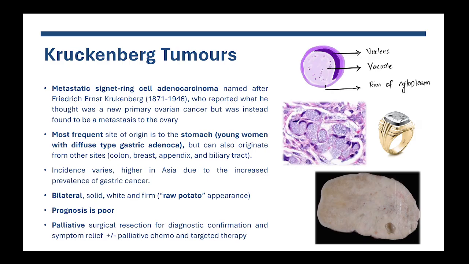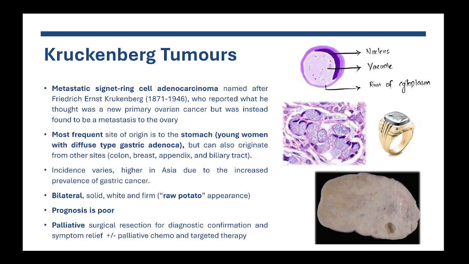And then you need to know about Krukenberg tumors. Okay, what's a Krukenberg tumor? Basically, it's a metastatic signet ring cell adenocarcinoma, and I will explain what this means. It's a tumor that was named after Dr. Krukenberg, who reported the first cases. But when he reported them, he thought this was a new type of primary ovarian cancer. Eventually we realized that all Krukenberg tumors are actually metastases from another site.